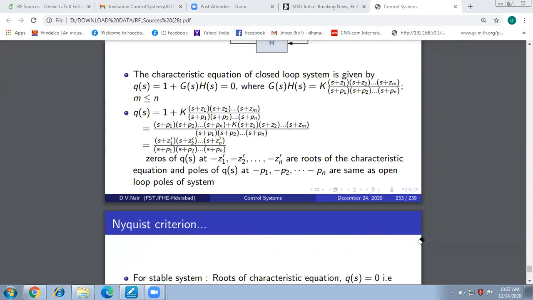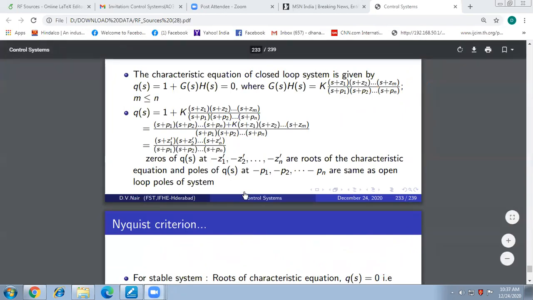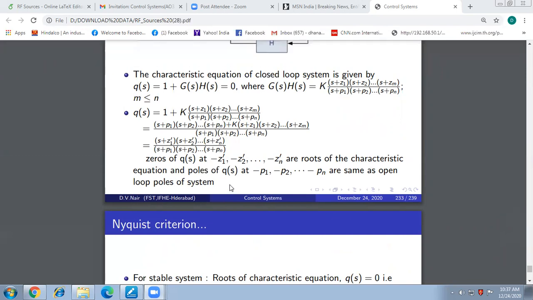Location, whether on the right side or left side. Which location, poles or zeros? I have nothing to worry about poles of Q of S. Let them be wherever they want. Why should I worry about them? What are the closed loop poles of the system? Zeros of Q of S.